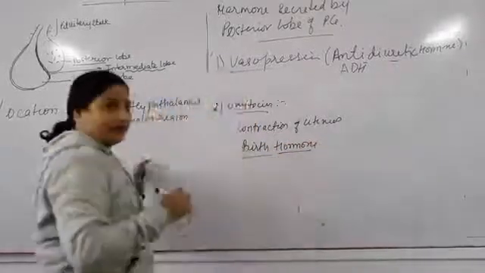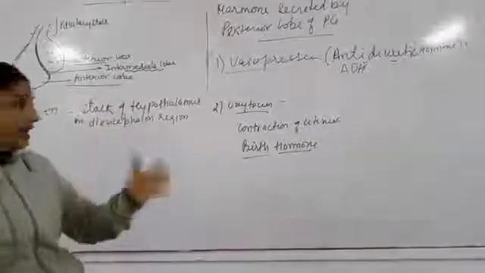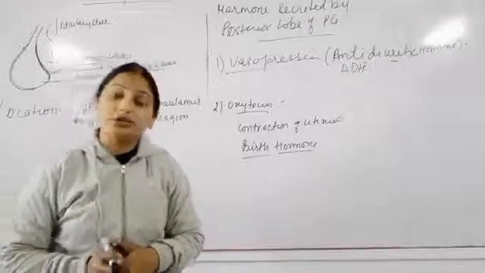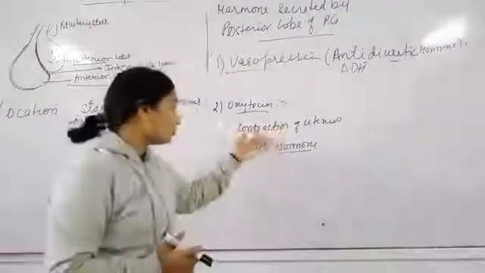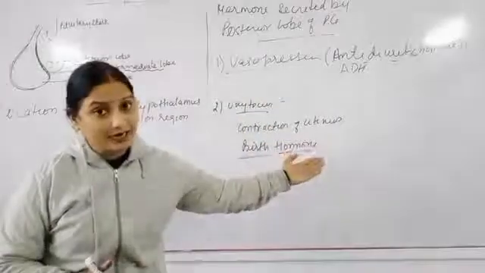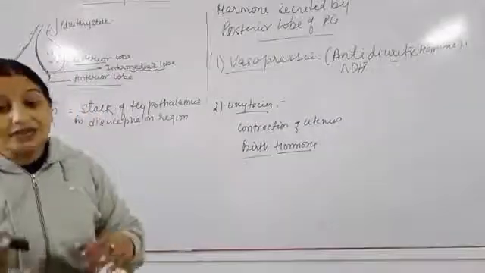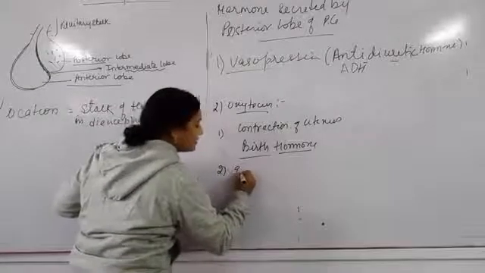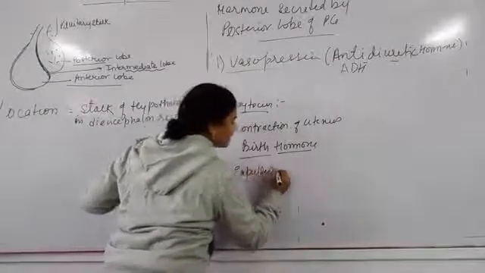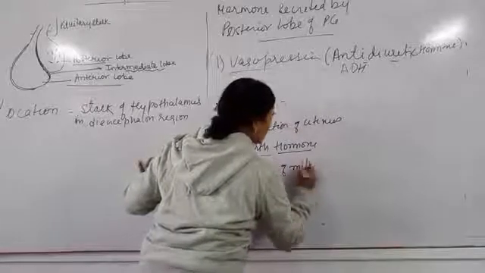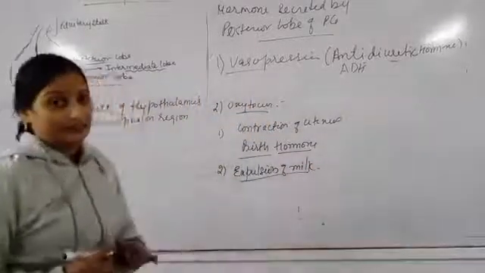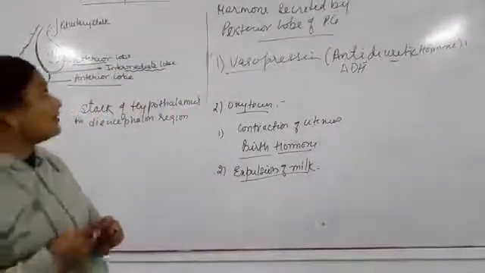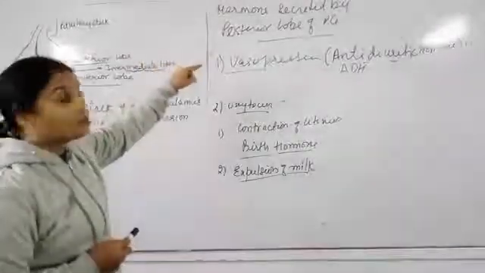Okay, because it is secreted and it helps in the contraction of the uterus, and because of that parturition occurs. Because of this only the birth of the baby takes place, and after that it helps in the expulsion of milk. So the second important function is that it helps in the expulsion of milk at the time of feeding. Clear? So this is all about the two important hormones of the posterior lobe of the pituitary gland.